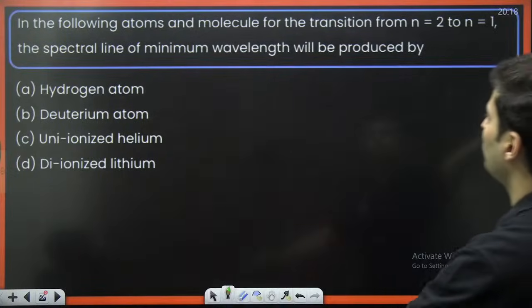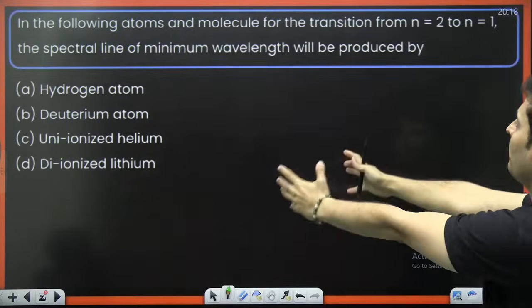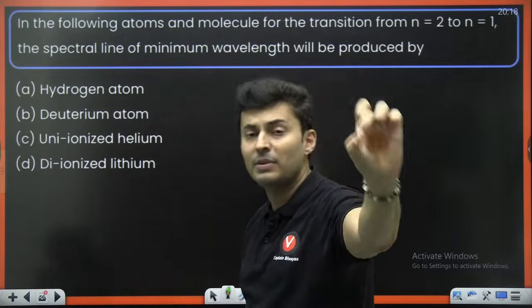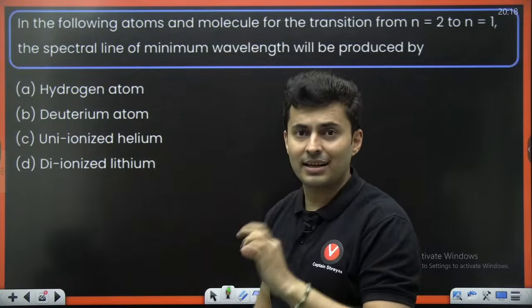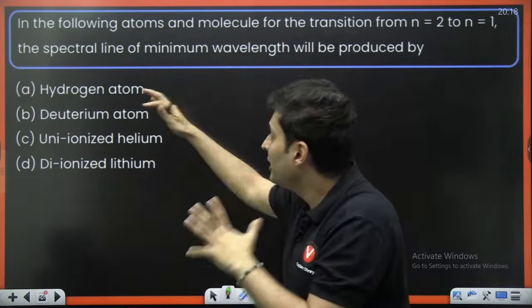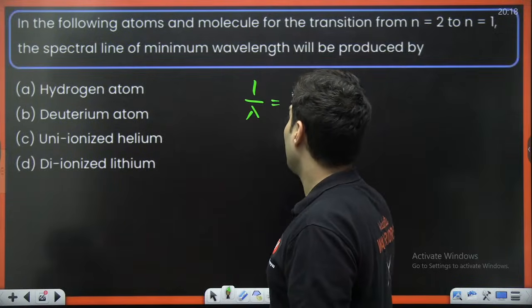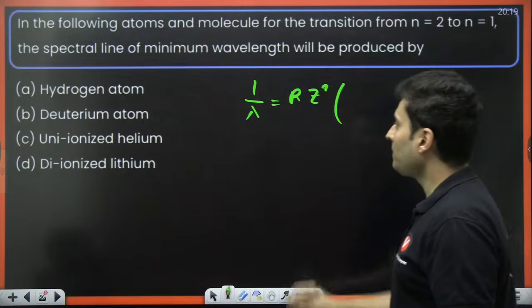In the following atoms and molecules, for the transition from 2 to 1, the spectral line wavelength is minimum for which? From one orbit to another orbit it transits. The wavelength is least for which atom? I think you have to use Rydberg's formula, which is R Z square into something minus something.